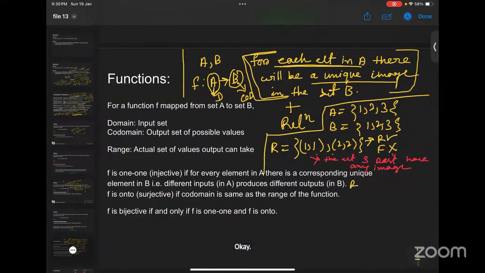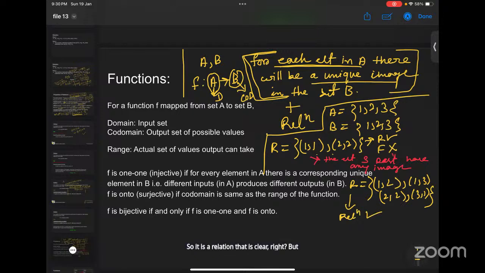If I take a second example, suppose (1, 2), (1, 3), (2, 2), (3, 1). So it is a relation, that is clear, right?